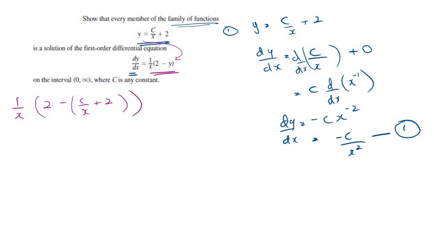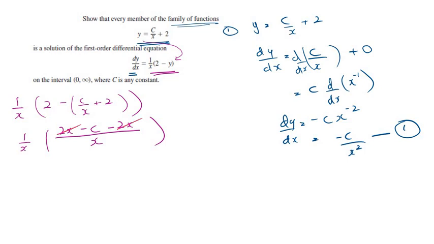So that's the equation. So what we can do here is use x as the common denominator. So then we have 1 over x, and if we take x as the common denominator, this becomes 2x minus c minus 2x. And we know we can cross these off. I'll use a different color to cross these off.